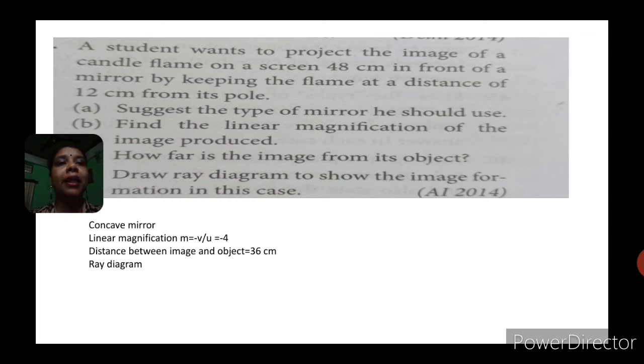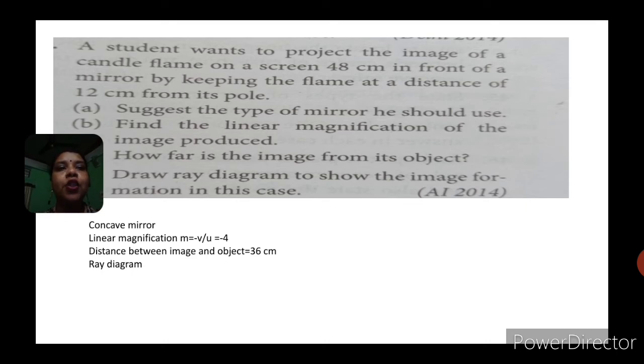The second one is to find the linear magnification of the image produced. We know the formula m = -v/u. Now the question is what is v and what is u. Read the question again. The image of the candle flame is obtained on a screen at 48 centimeter, so my image distance is 48, and since it is on the left-hand side, my v will be -48. The object is kept at 12 centimeter, and object distance is always a negative number, so -12 will be my u, and -48 will be my v. So we got the magnification from there.